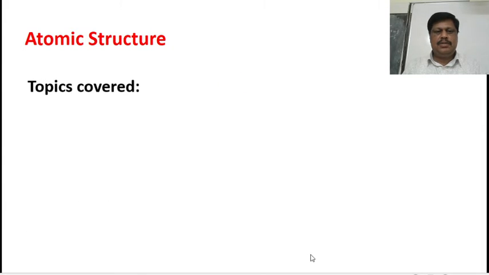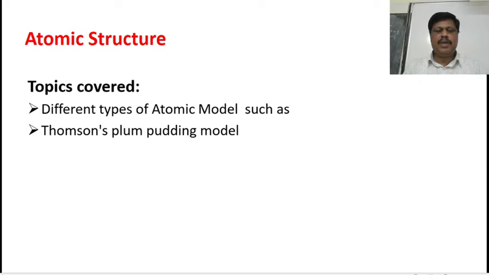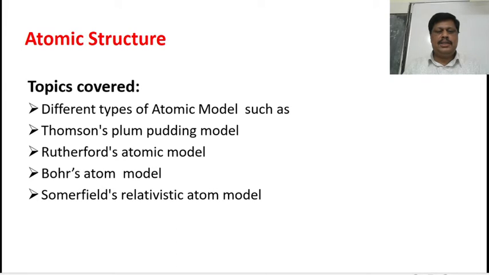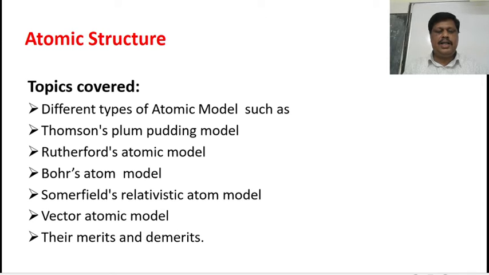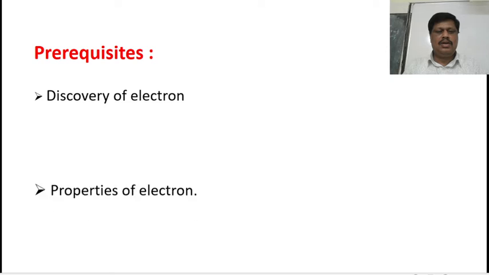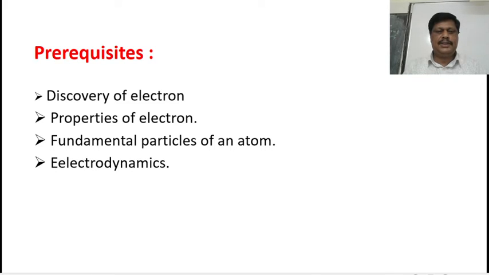In this chapter, we will study the atomic structure. The topics covered are different types of atomic models such as Thomson's plum pudding model, Rutherford's atomic model, Bohr's atomic model, Sommerfeld's relativistic atom model, vector atomic model, and their merits and demerits. Prerequisites to study these atomic models are discovery of electron, properties of electron, and fundamental particles of an atom, electrodynamics.